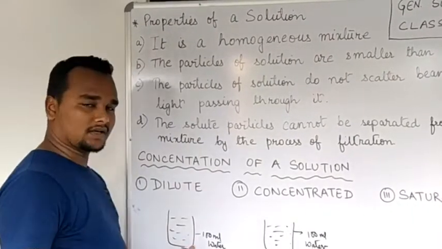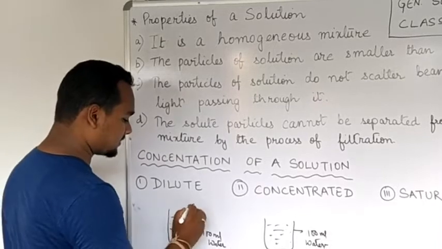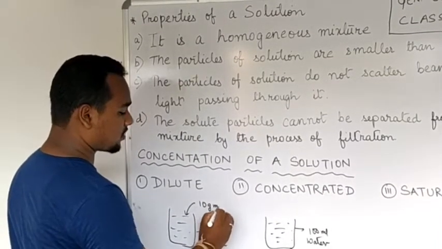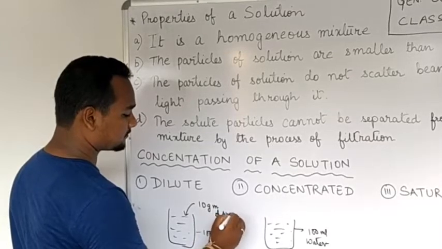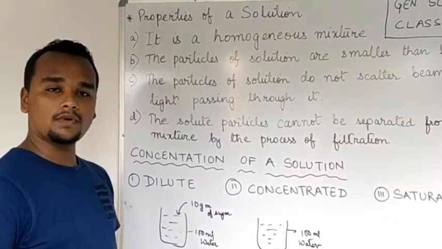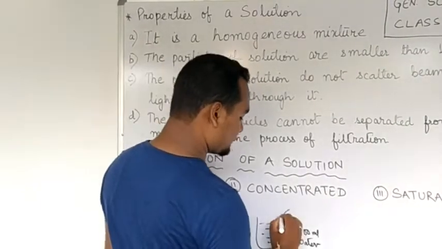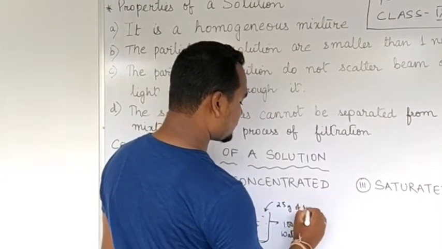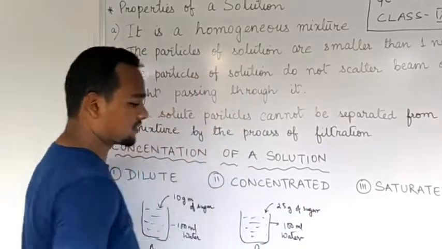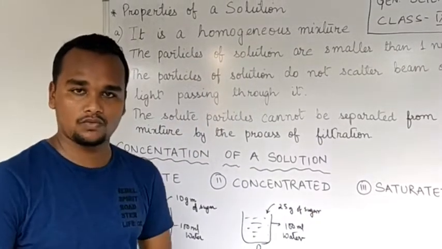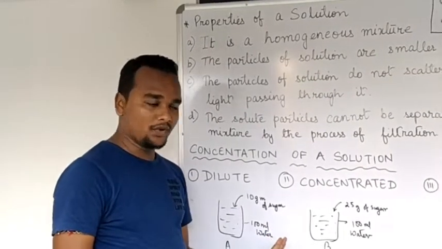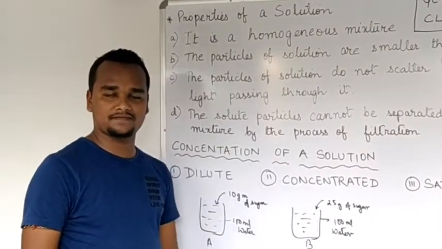Now, to this water, I am adding 10 gram of sugar. And to this beaker, I am adding 25 gram of sugar. Now, which do you think will be sweeter in taste?